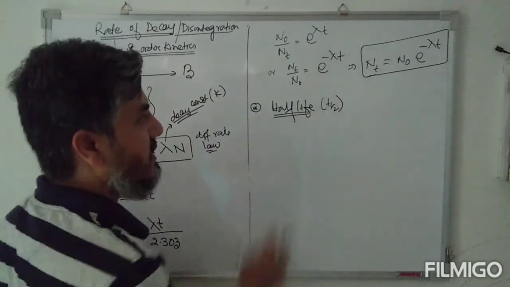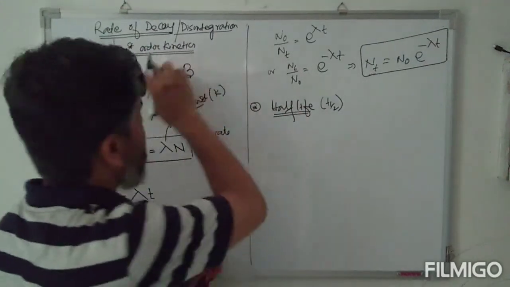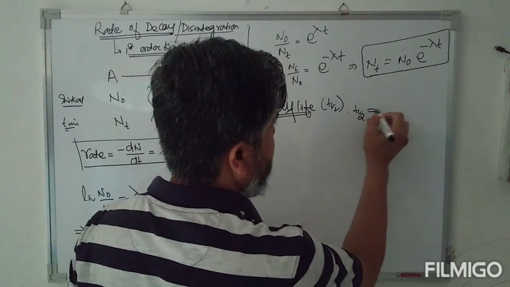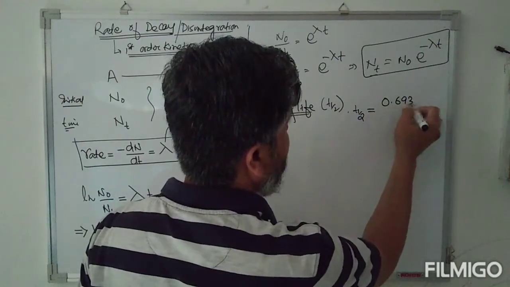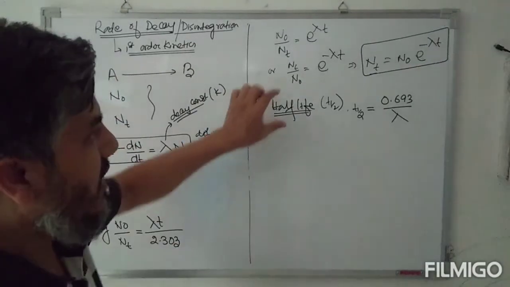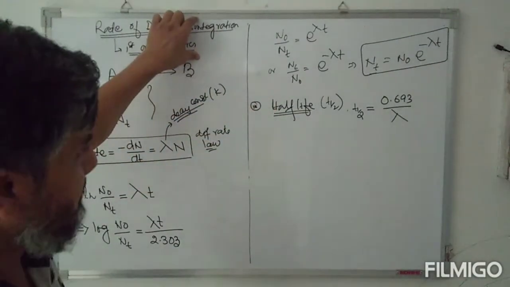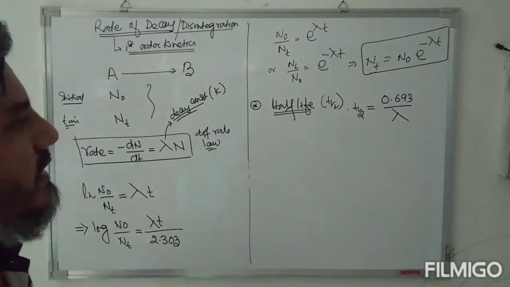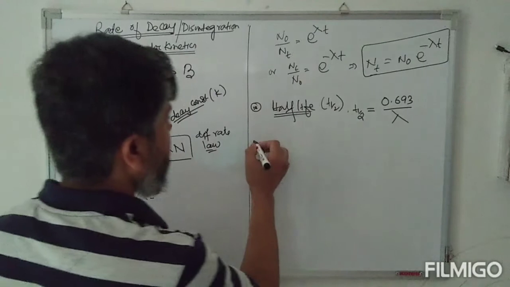Since this is first order kinetics, the half-life of a radioactive substance is equal to 0.693 divided by lambda, the decay constant. So the half-life is independent of the initial number of radioactive atoms present.